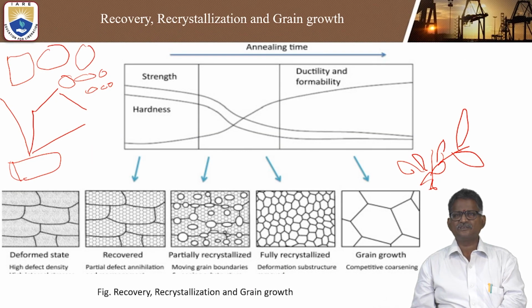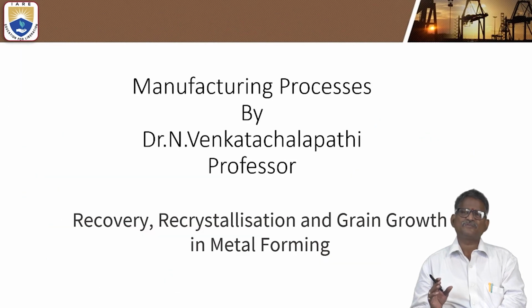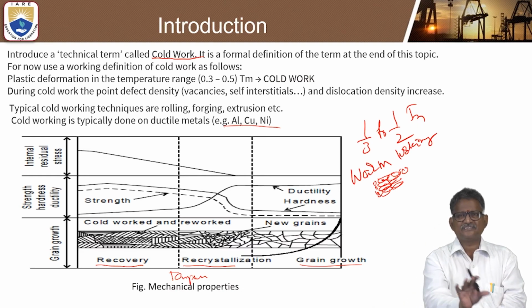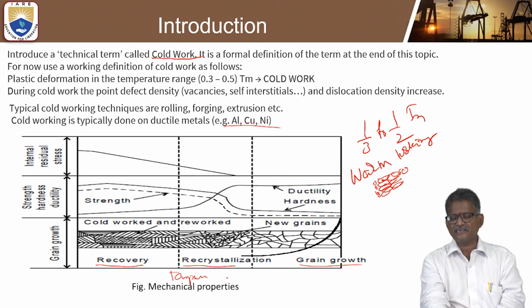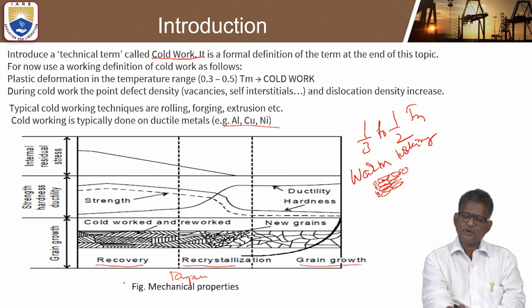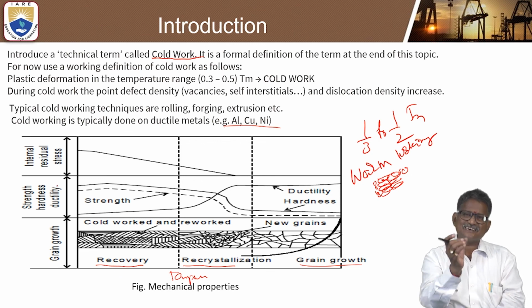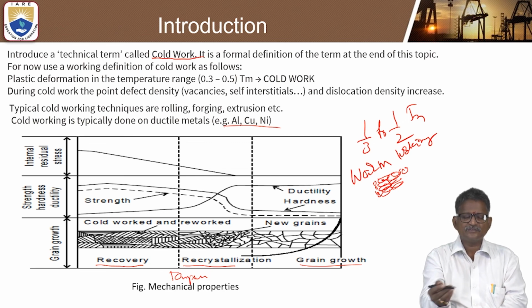So this is an important concept in the metal forming process. The complete idea is based on this diagram only: recovery, recrystallization, grain growth. In recovery, the temperature is low, but in the case of recrystallization, maximum temperature can be achieved. In recovery, the internal residual stresses can be relieved, so that the mechanical and electrical properties can be improved.